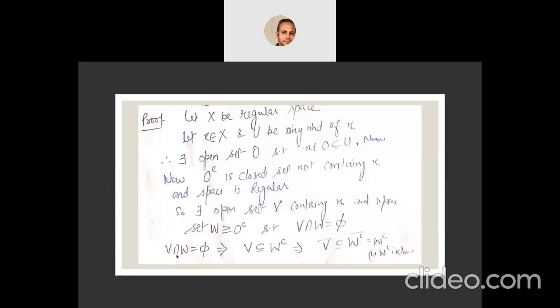Now as V intersection W is empty, this implies V will be contained in W complement. And this implies the closure of V will be contained in the closure of W complement. But W is an open set, and the complement of W will be a closed set, and the closure of a closed set is itself. So this will be equal to W complement. So as W complement is a closed set, the closure of V is contained in W complement.